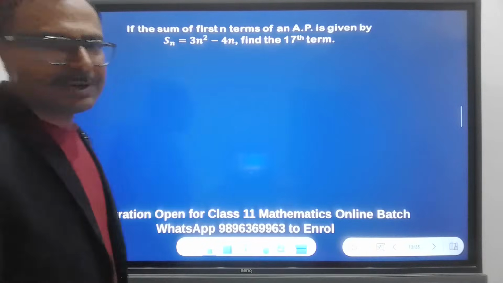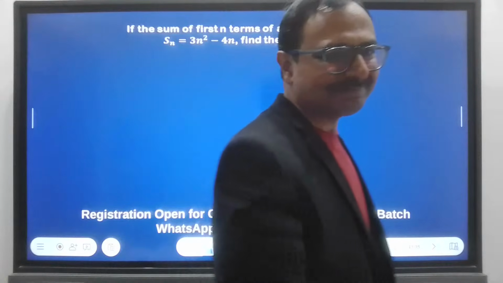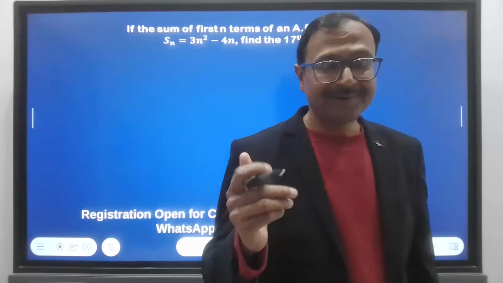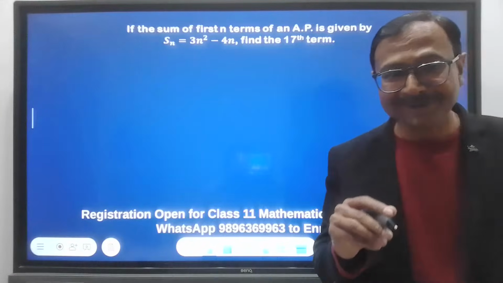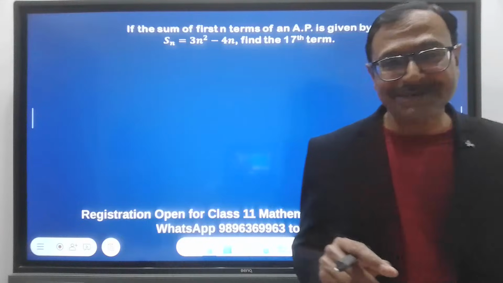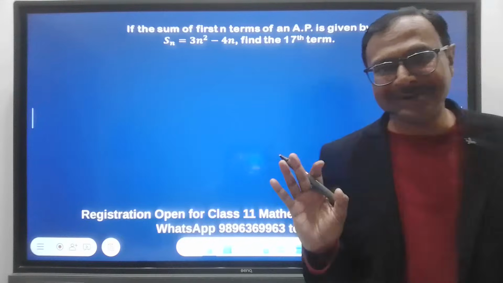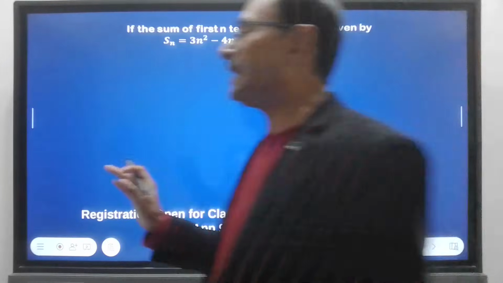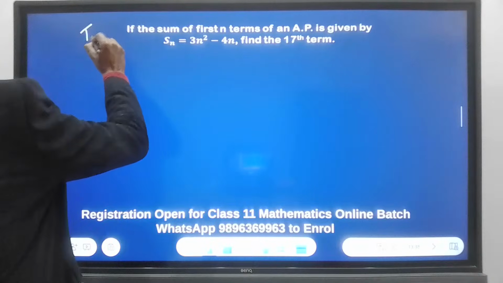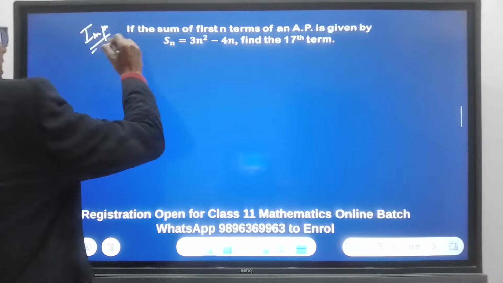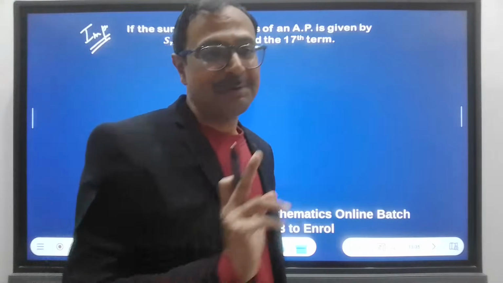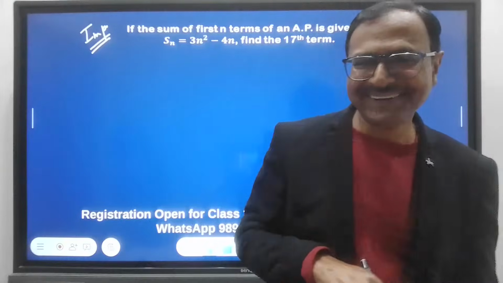Coming to the important chapter of the arithmetic progressions. If you have not done this question, you are to be held responsible, okay? Because every teacher will say, don't even think about missing out on this question. I am writing an IMP here showing that this is one of the very, very important questions for board exams, and you will remember me when the paper comes in the exam, okay?